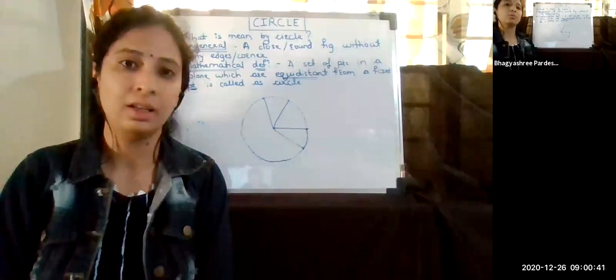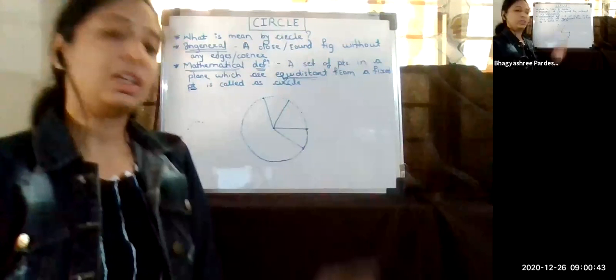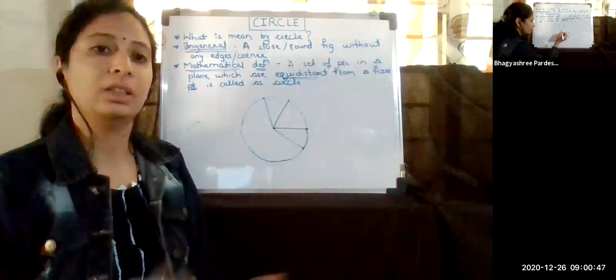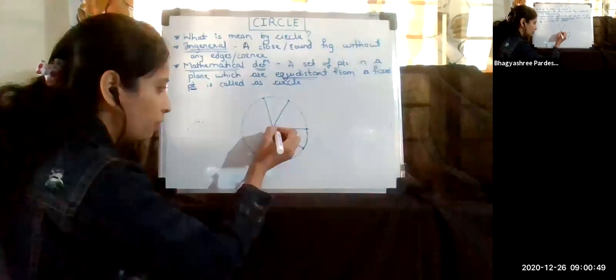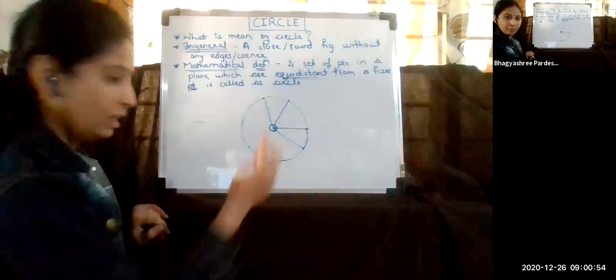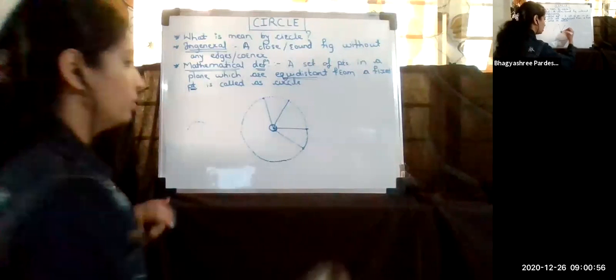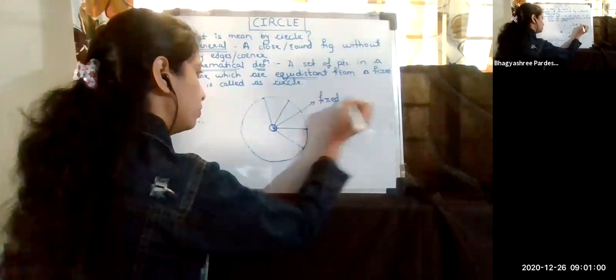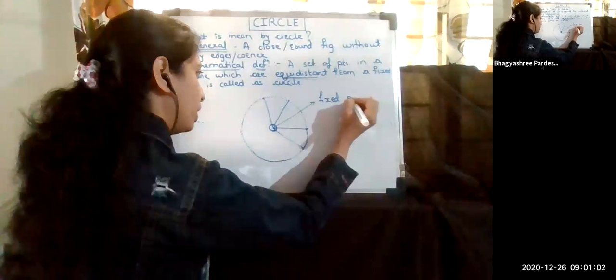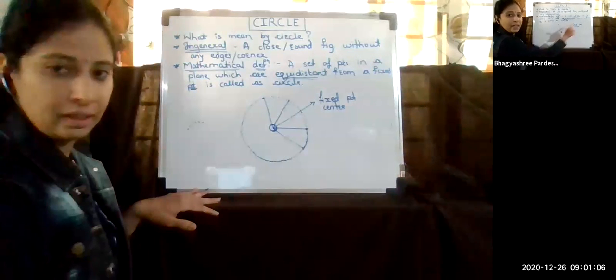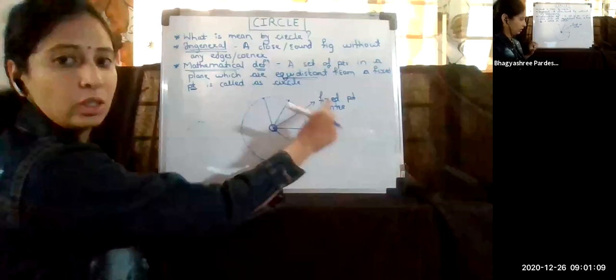Now let's see some more basic definitions of the circle, meaning the parts of the circle. This one, what I'm saying, a fixed point. Obviously the fixed point will also have some name. So what will be the name of this fixed point? This is called the center. All of you know a circle has a center. So this fixed point is called the center of a circle.